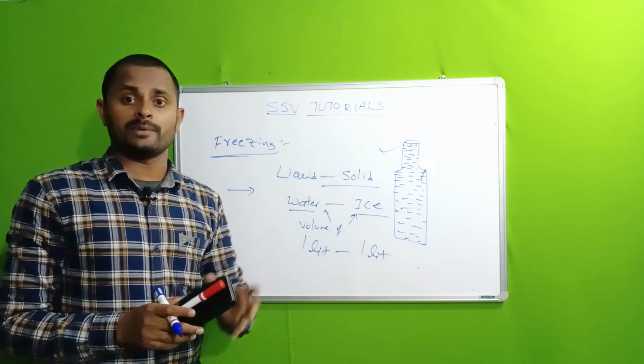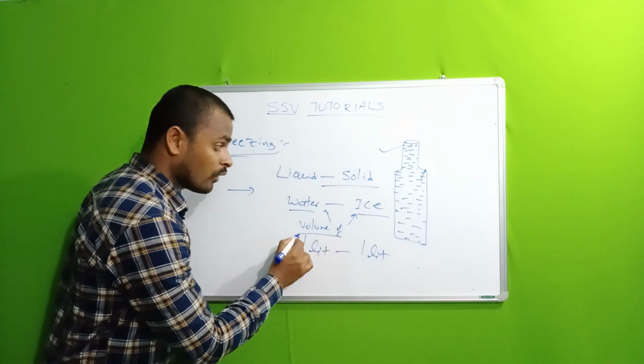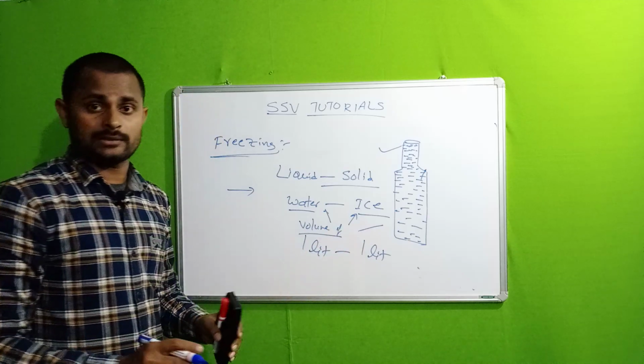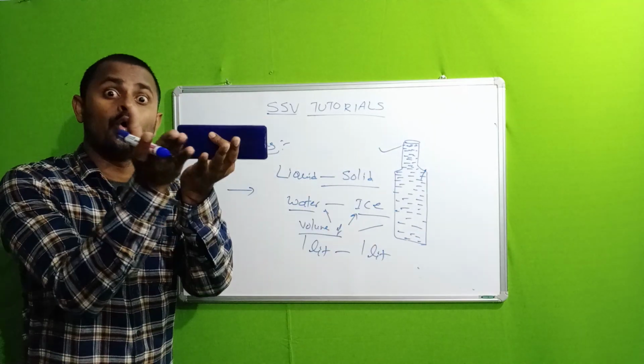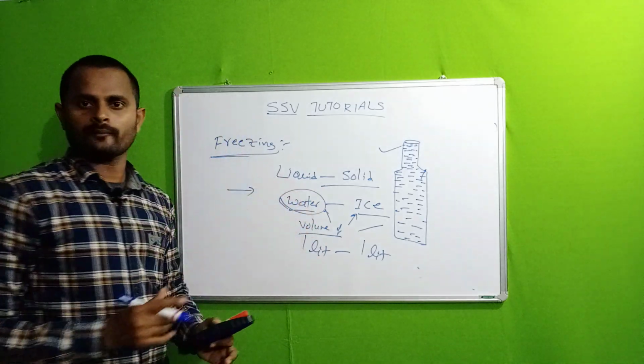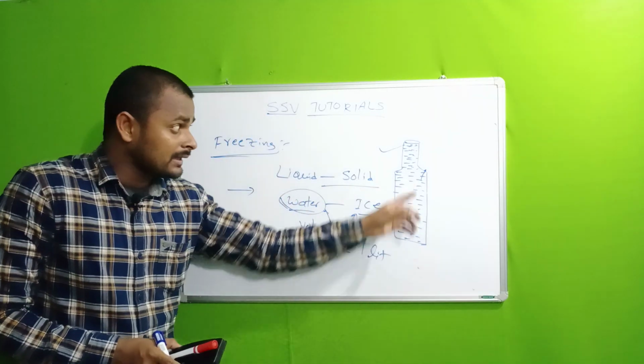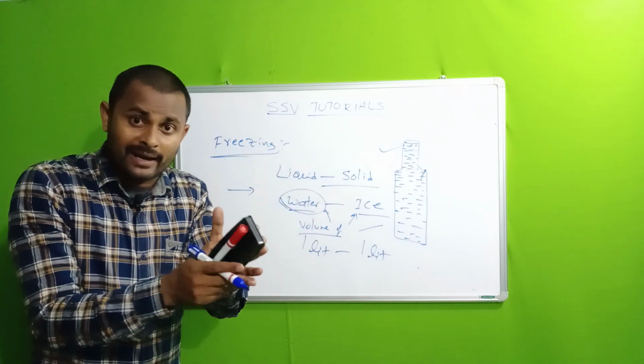So why does it take place? The volume of water and volume of ice are not equal. The volume of ice is a little bit more than water. Understand? That is why the bottle brittled, because in the form of ice it does not fit in the bottle.